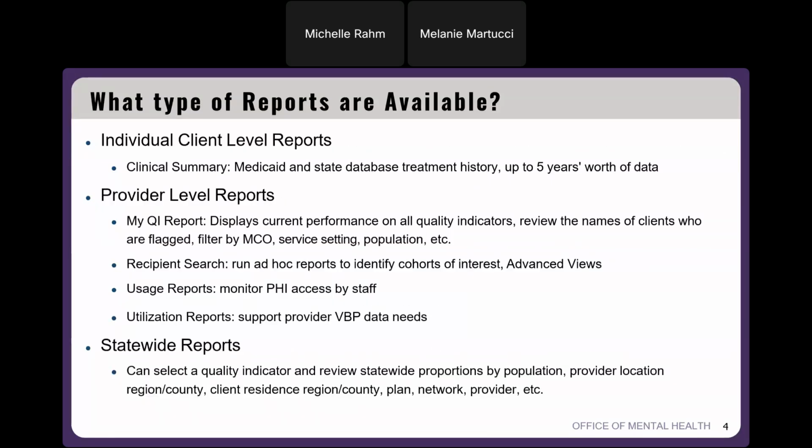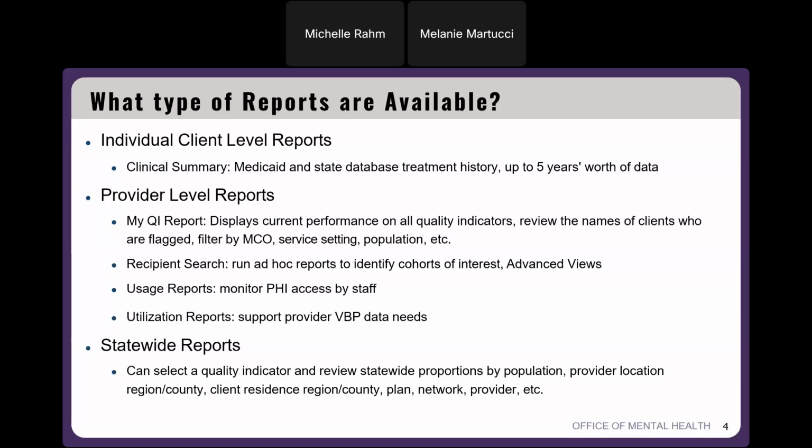All right, we have a few different reports I'm going to go over. We have our individual client level reports, so that includes the clinical summary, and that takes all of that data coming in from Medicaid billing and our state databases and puts it into a compact view to review their treatment history. And this is up to 5 years worth of data. And then we have our provider level reports. So we'll be touching on a few of these today.